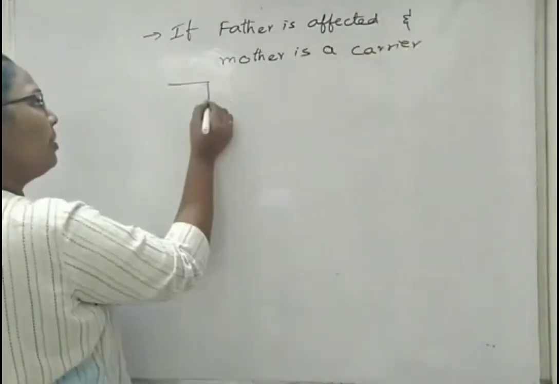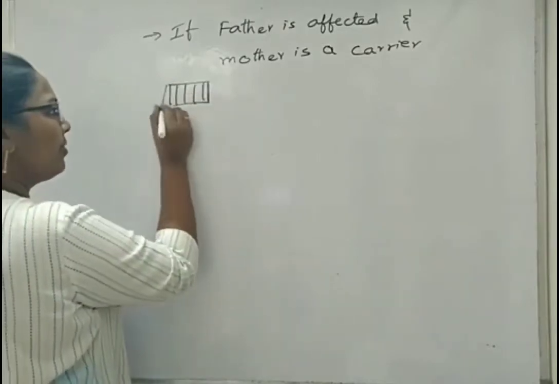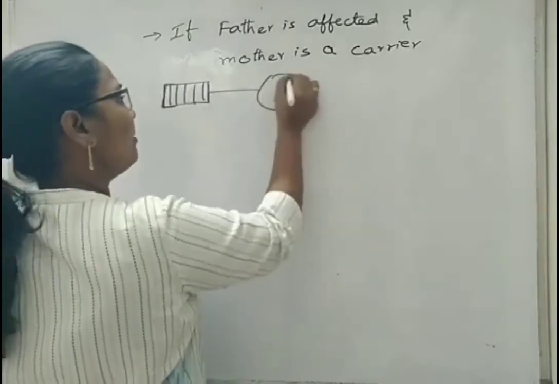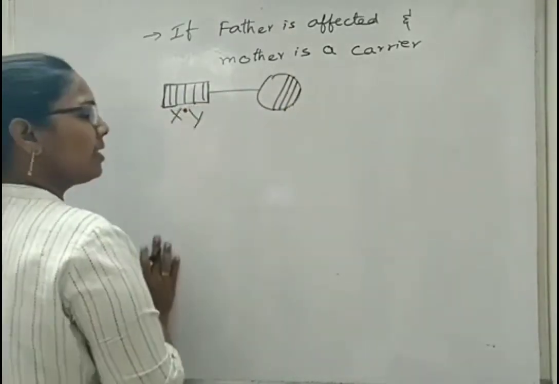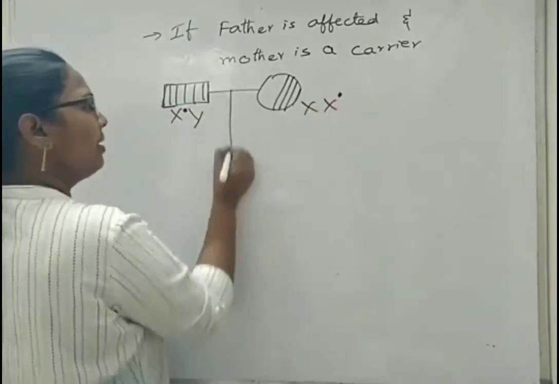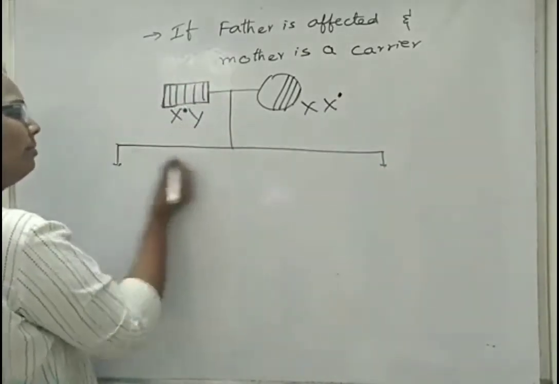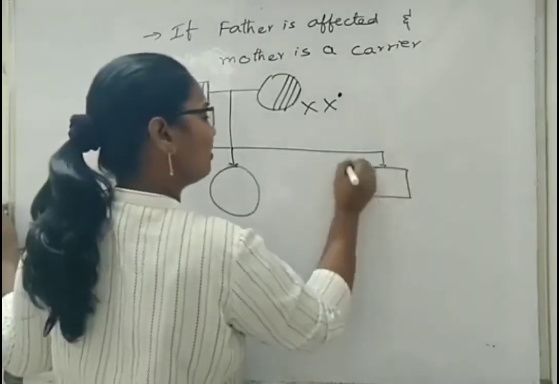then we can frame it out. If father is affected, we have to shade the square box which is represented for a male person. He got married to a carrier, meaning half shading. So here we have to represent the genotypes like this, and here one X chromosome will be carrier. Then what is happening to the girl child? So one girl, second girl, and a boy.